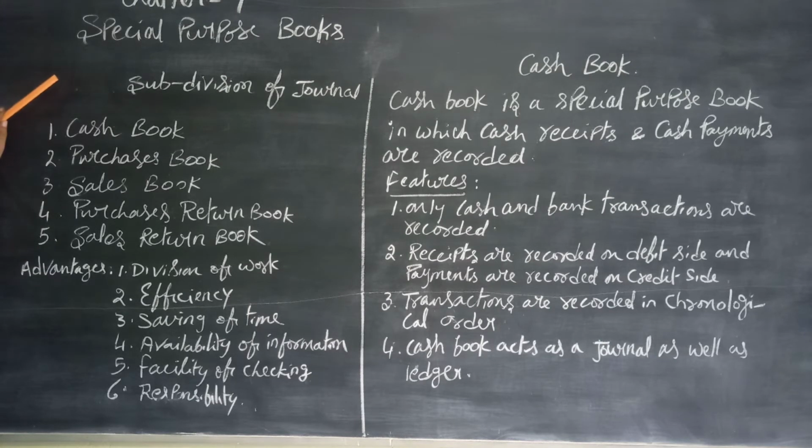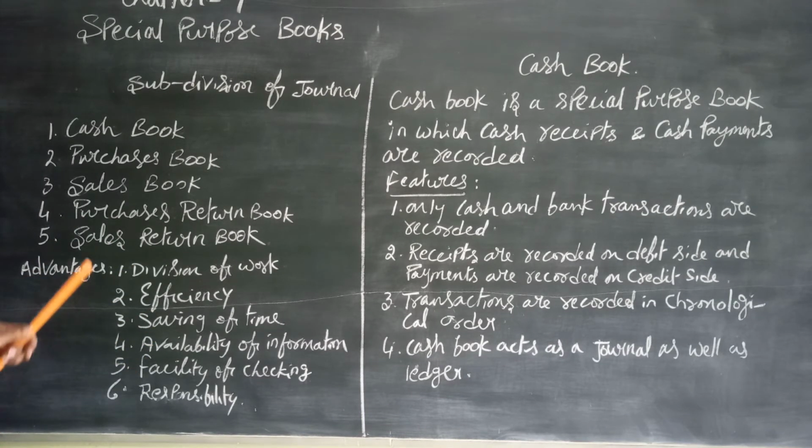When the journal work becomes larger, that means the number of transactions becomes larger, the work is divided into different books: cash book, purchases book, sales book, purchase return book, and sales return book. The cash book is the register in which only cash transactions and bank transactions are recorded. In the purchases book, credit purchases are recorded, and in the sales book, credit sales are recorded. Purchase returns details are recorded, and sales returns, meaning the goods sold that are returned by the customers, are recorded separately. By maintaining these books, that is by division of the journal, what are the advantages?